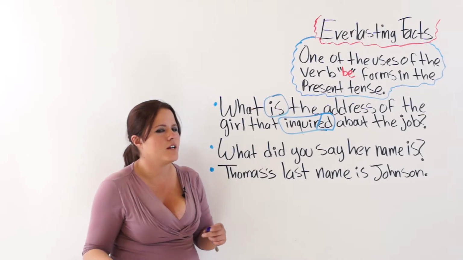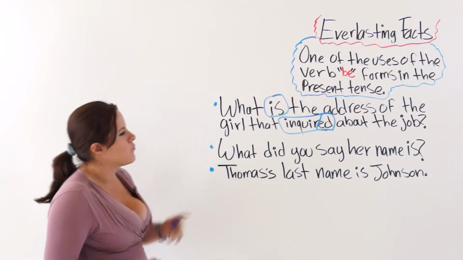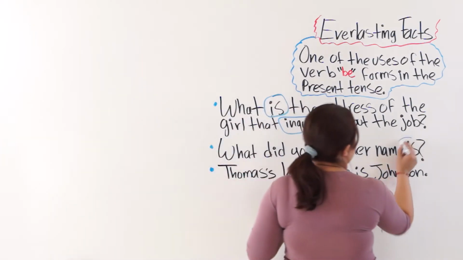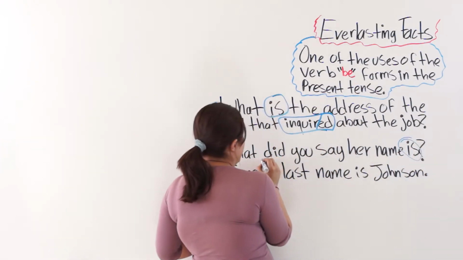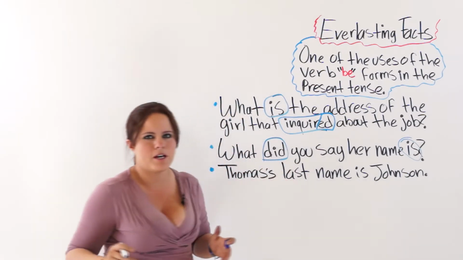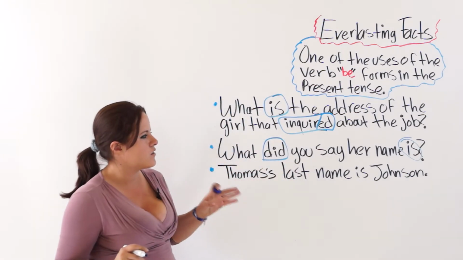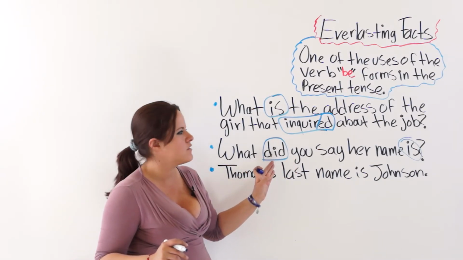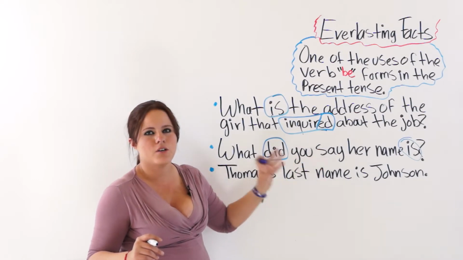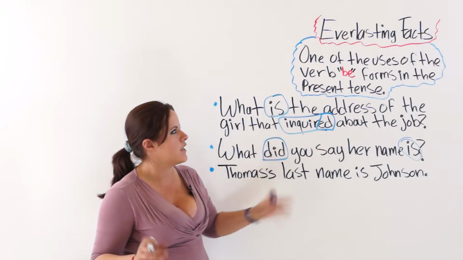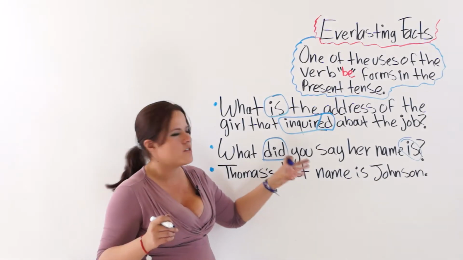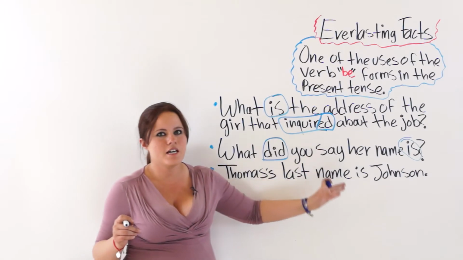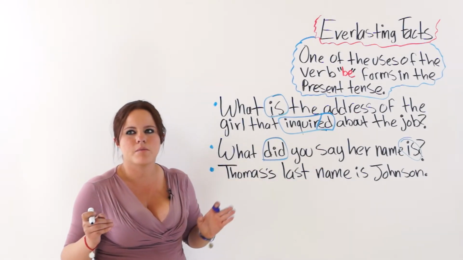What is? All right? The next one says, what did you say her name is? As you can see, we have is again. Here we have the verb do in the past tense. What did you say her name is? Okay, you probably said something in the past, but her name is and will be the same name. So it is an everlasting fact. That is why you must use the verb be in the present tense. What did you say her name is? Not what did you say her name was.